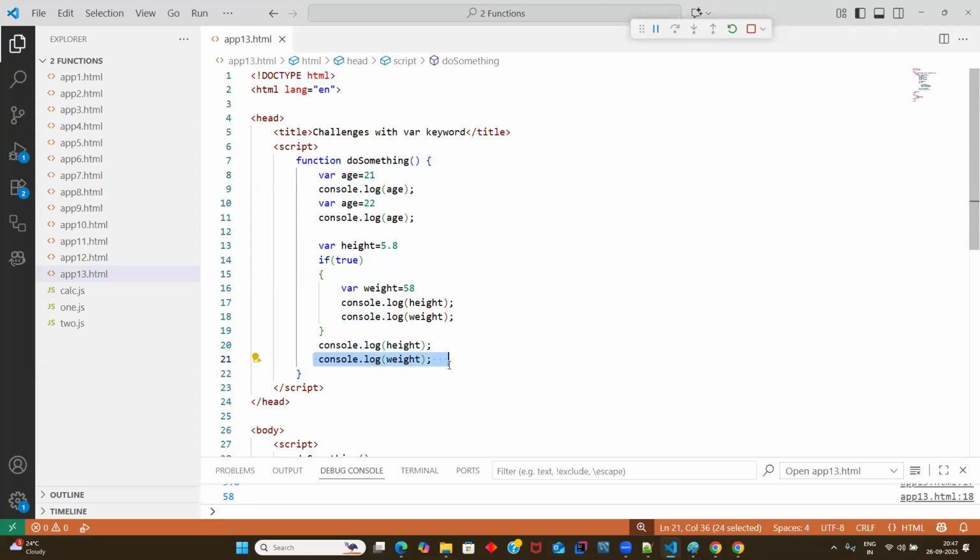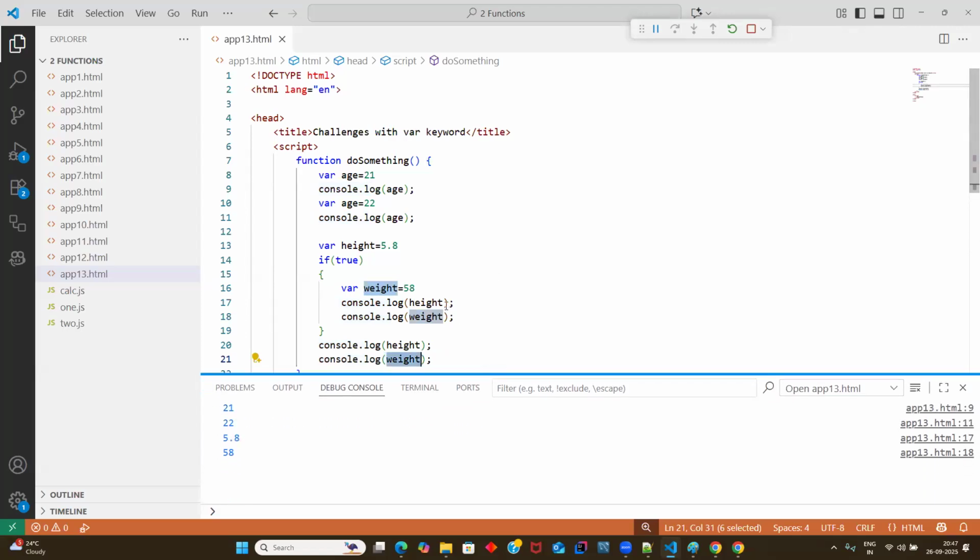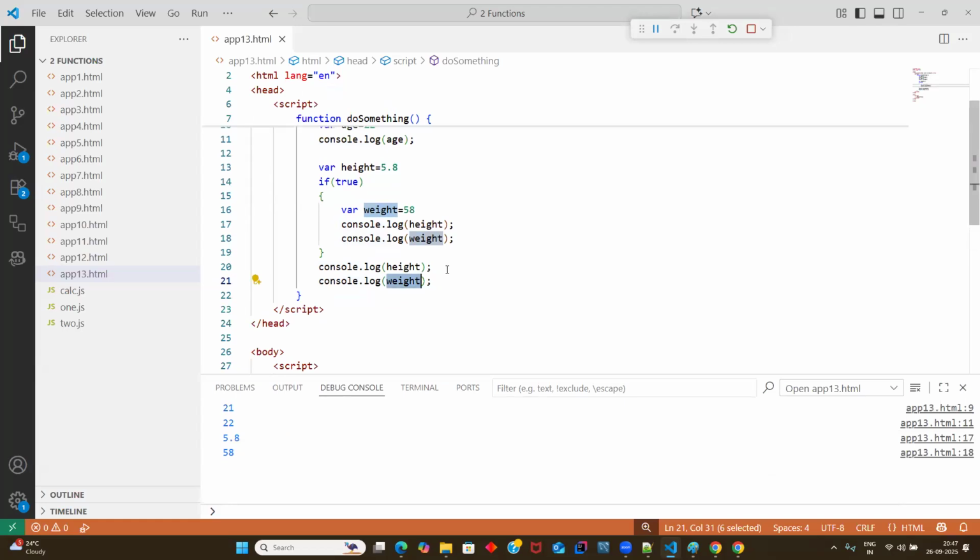Printing weight, without any condition. But where did you declare the weight? Inside the function or inside the block? Inside the block. We can only get the height value, sir. First, you need to understand height is declared at function level, weight is declared at block level. But I was trying to access a variable declared at block level, outside the block.